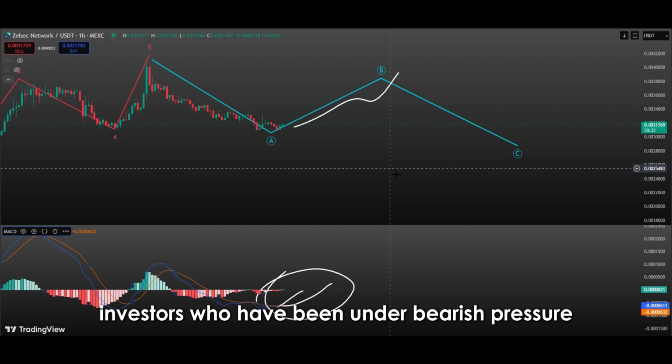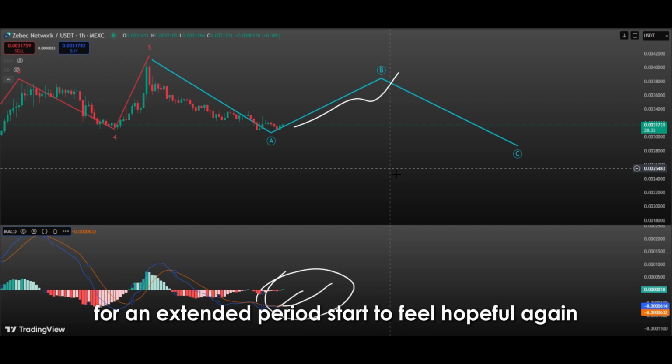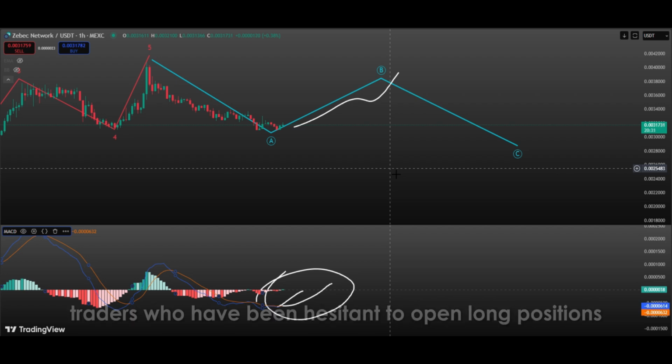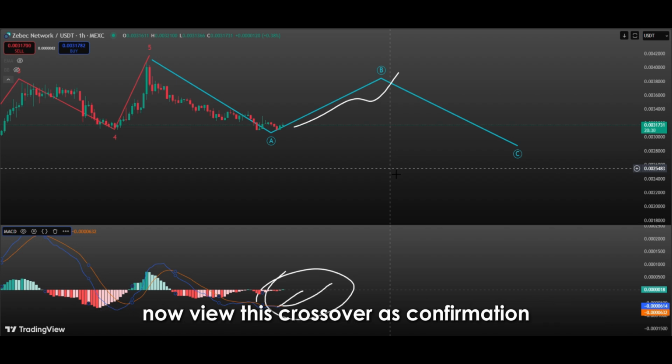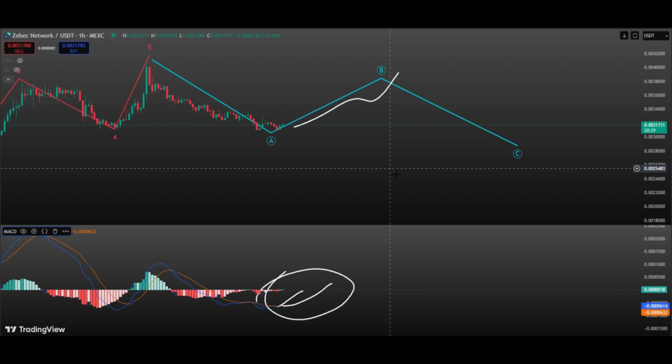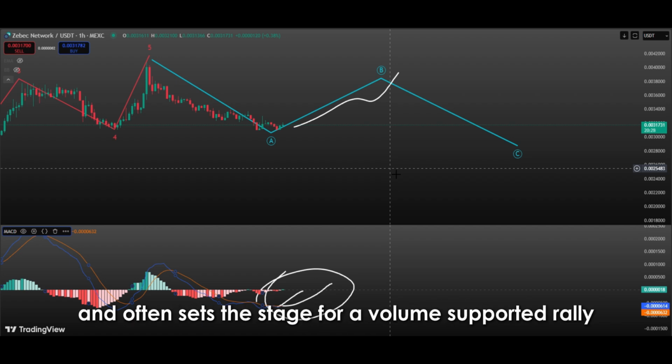Investors who have been under bearish pressure for an extended period start to feel hopeful again with the MACD crossover. Traders who have been hesitant to open long positions now view this crossover as confirmation and are inclined to enter the market. This puts upward pressure on price and often sets the stage for a volume-supported rally.